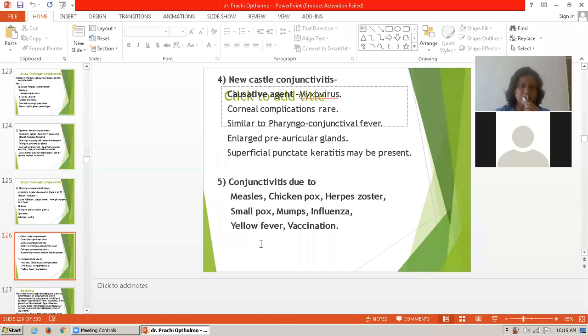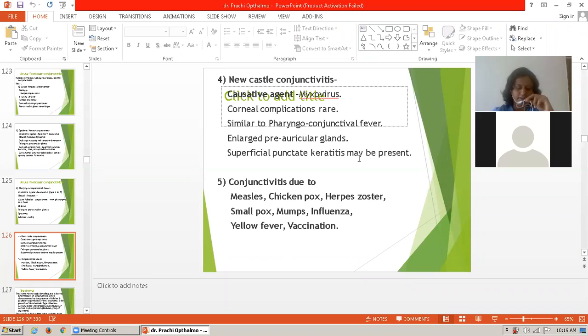The Newcastle conjunctivitis, the causative agent of this is myxovirus. Corneal complications are rare in Newcastle conjunctivitis. Similar to pharyngoconjunctival fever, fever is seen in Newcastle conjunctivitis. Then there is an enlarged preauricular gland, and superficial punctate keratitis may be present.